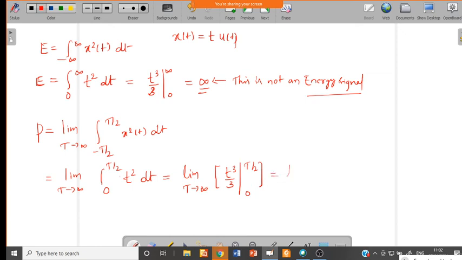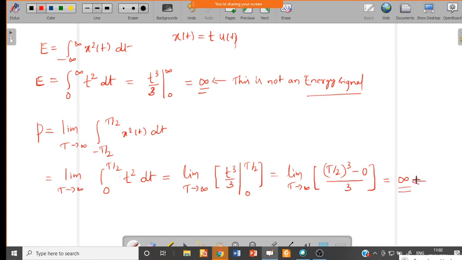Now this will give limit T tends to infinity, and if you put the value T by 2, you will get T by 2 whole cube minus 0, since if you put t equal to 0 it will be 0, divided by 3. Now if you put the value of T as infinite, you will get the value as infinite.